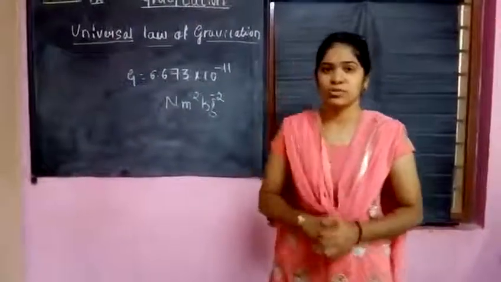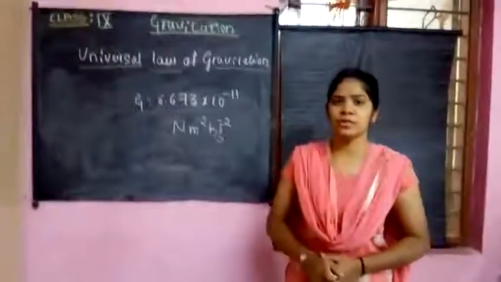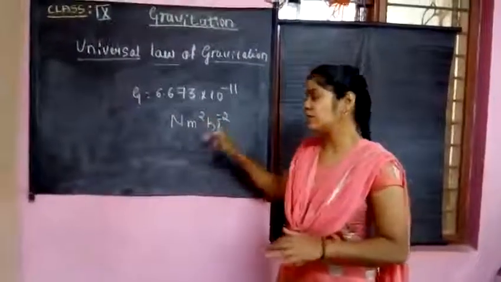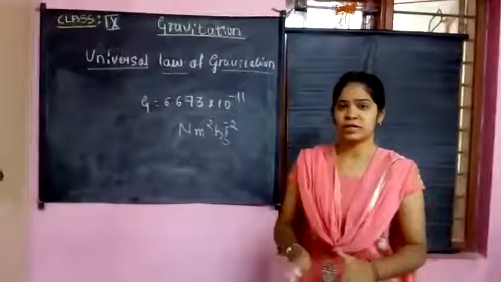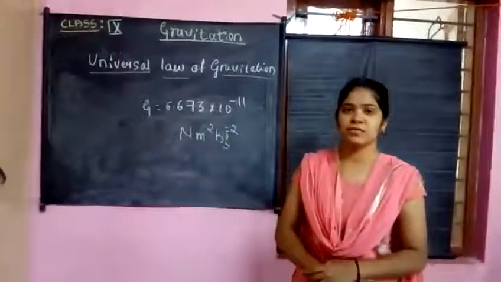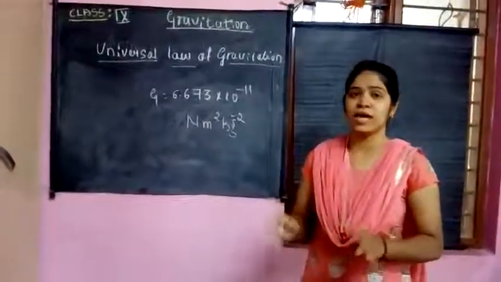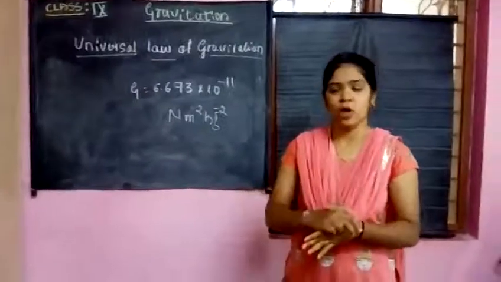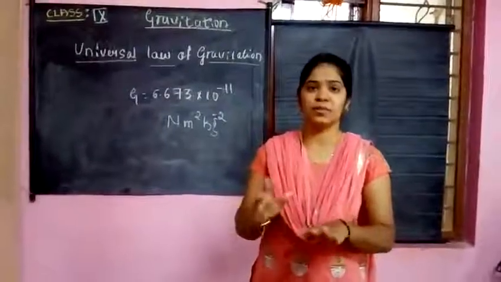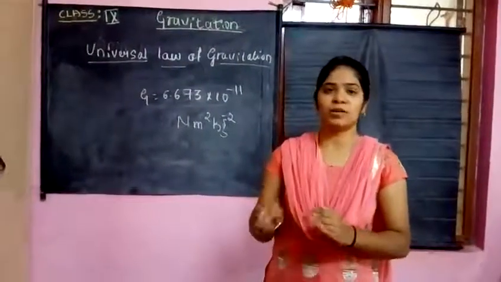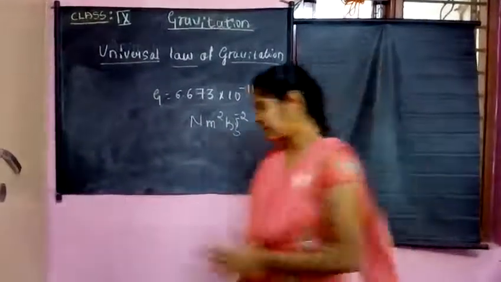You can ask me the question: is this gravitational force a scalar quantity or a vector quantity? Can you tell me the answer? This gravitational force is a vector quantity. Please remember, it is a vector quantity as this gravitational force acts along the two bodies, along the two centers of the masses of the bodies, and the line joining them is measured with respect to a particular direction. Hence, this gravitational force is a vector quantity.